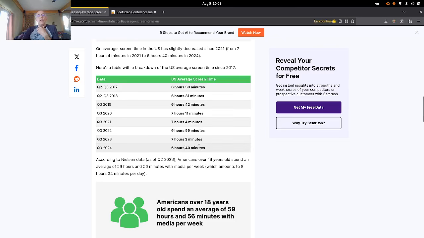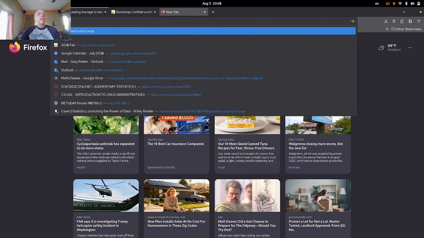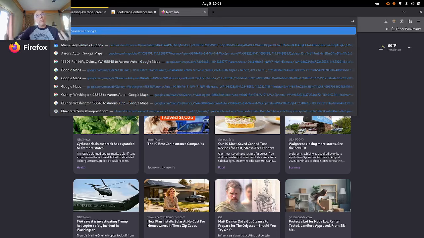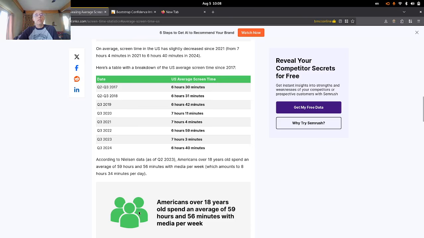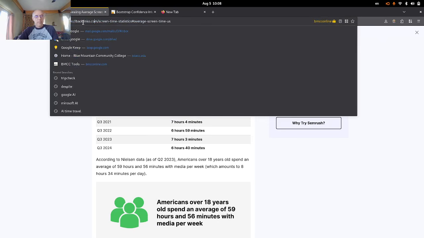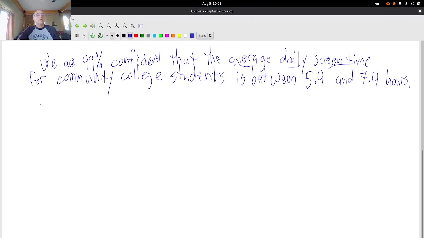All right, so 6 hours 40 minutes. Let's check that as a decimal. So that would be 6. And 40 out of 60 would be 2/3, so that should be 0.666, but let's just double check. 40 out of 60, yeah, 6.67 hours is what they're claiming. So let's copy that, put it in my notes. All right, so we have a claim from this website.